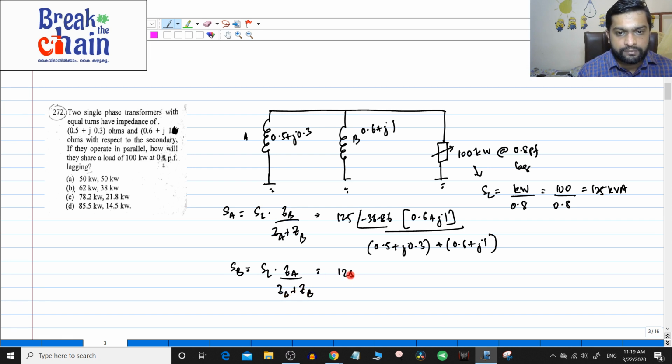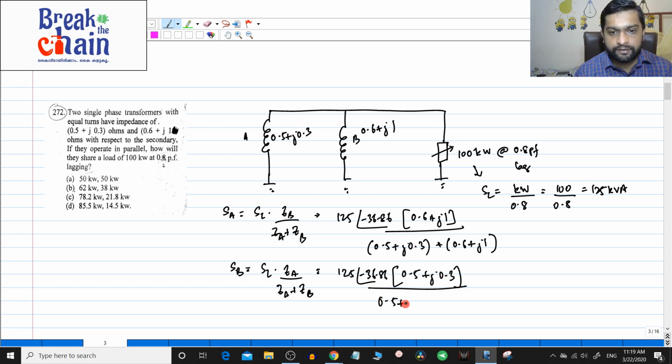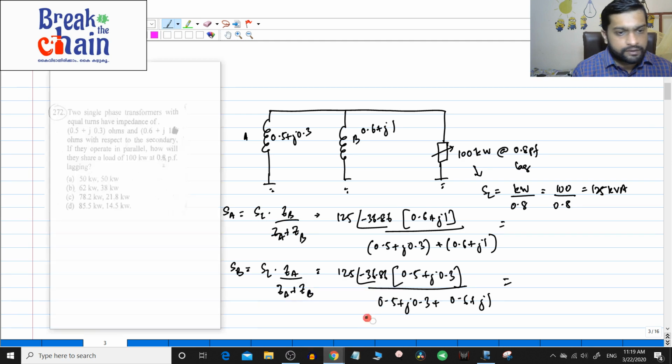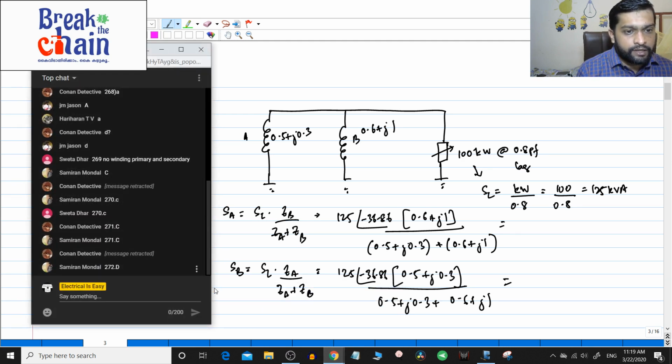This is 125 angle minus 36.86, and the other transformer is 0.5 plus j0.3, divided by the total: 0.5 plus j0.3 plus 0.6 plus j1. Here also you can find it. I am not doing the entire solution because that is something you have to do. Konan, Samiran Mondal, Shweta, Hariharan, all of you try this numerical, and I am sure you will be able to get the correct answer.